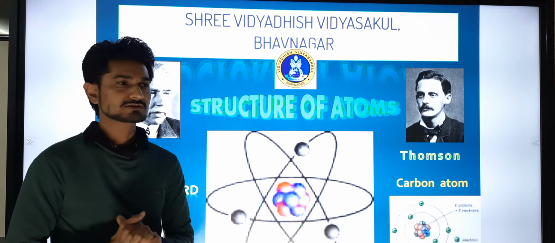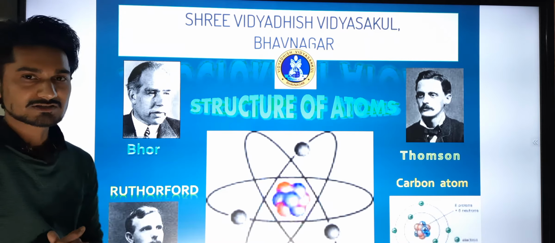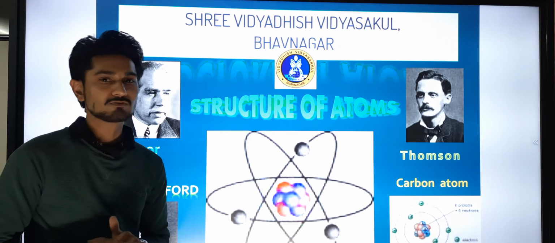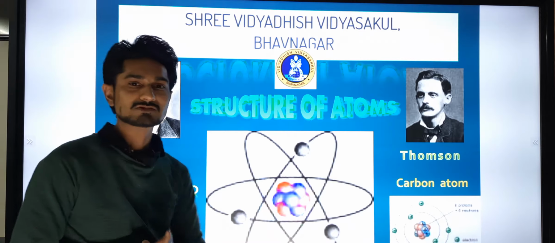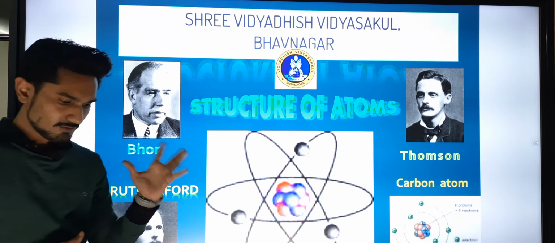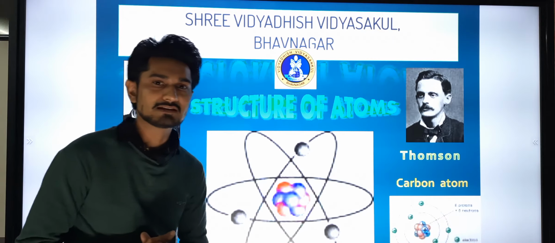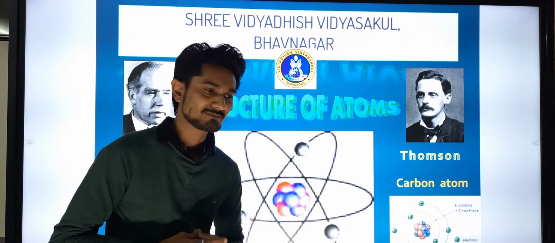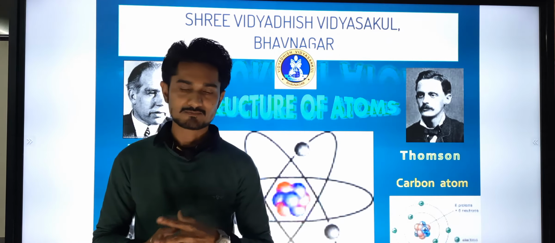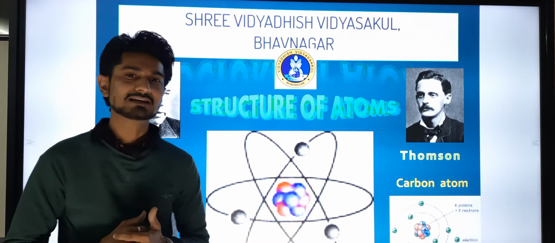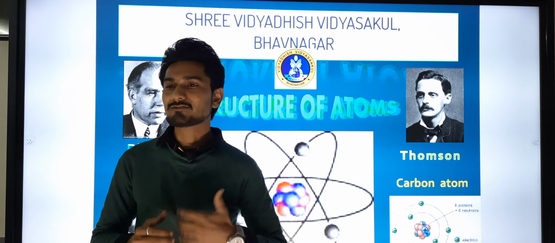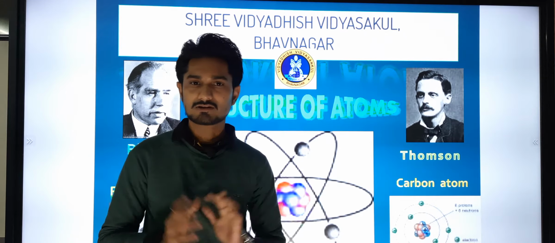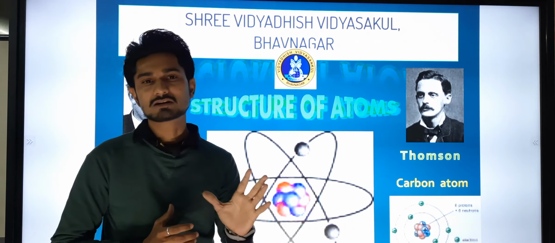But before we start the new chapter, structure of atom, let us take a brief preview of what we have studied so far in chapter number 3, atoms and molecules. As we have already discussed in chapter 3, all the things in this universe are made up of some kinds of material. We have subcategorized the material into 3 parts, and afterwards we have seen that there are mainly 5 parts of the material in the universe.